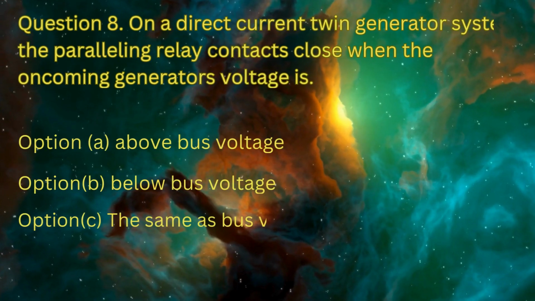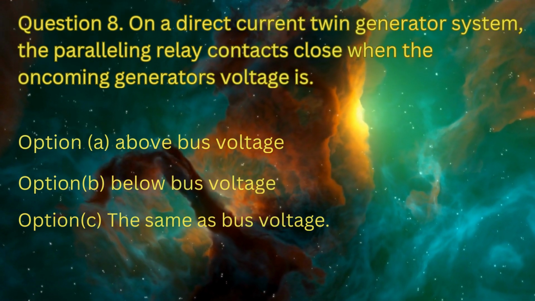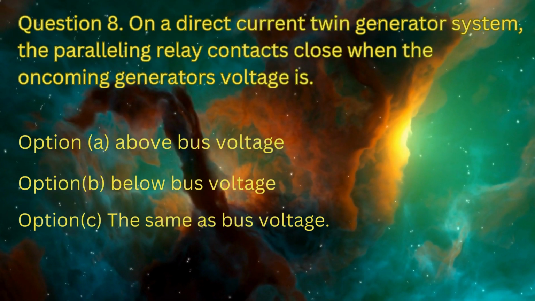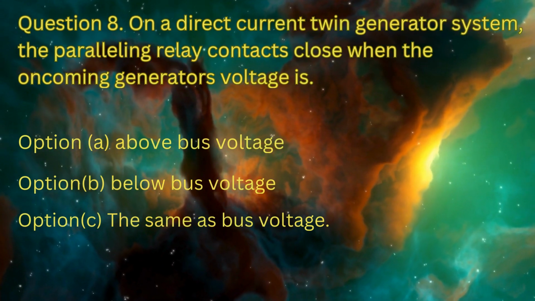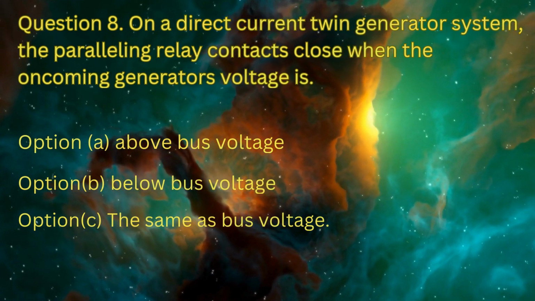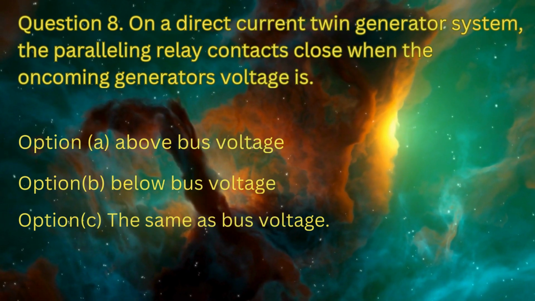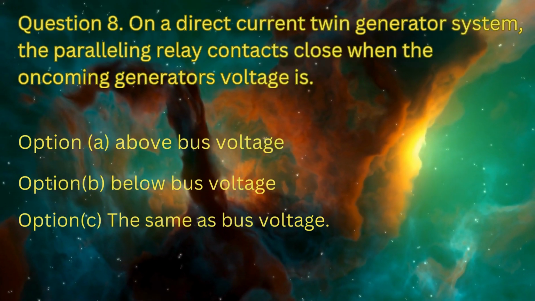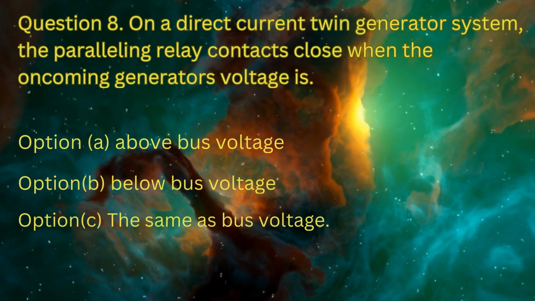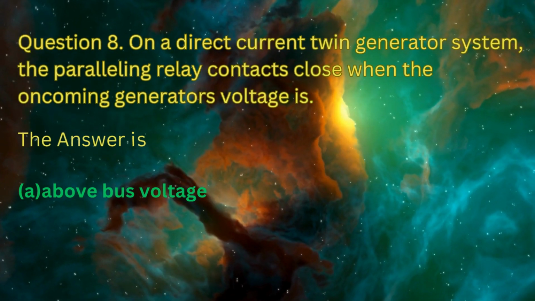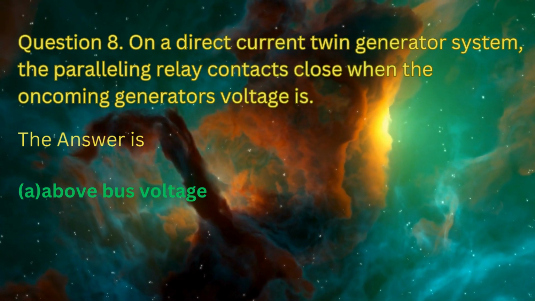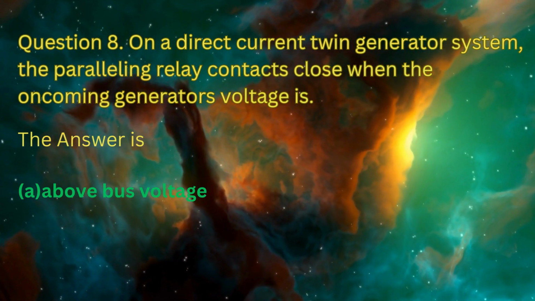Question number 8. In a direct current twin generator system, the paralleling relay contacts close when the oncoming generator's voltage is: option A, above busbar voltage; option B, below busbar voltage; option C, the same as bus voltage. The correct answer is option A, above bus voltage.